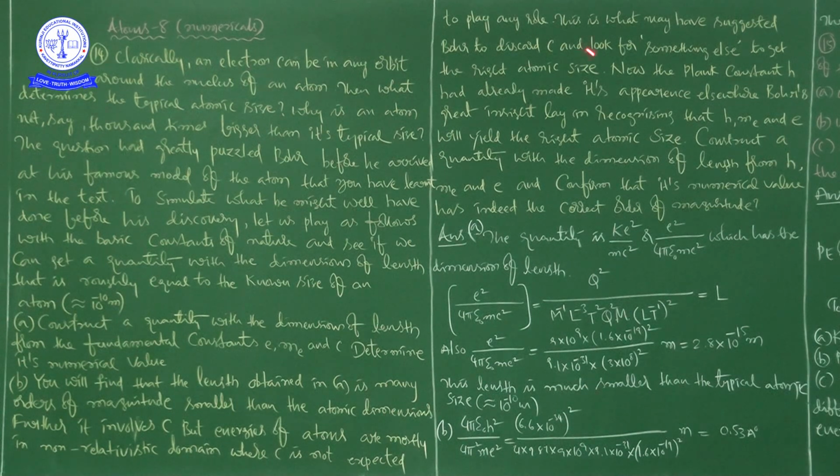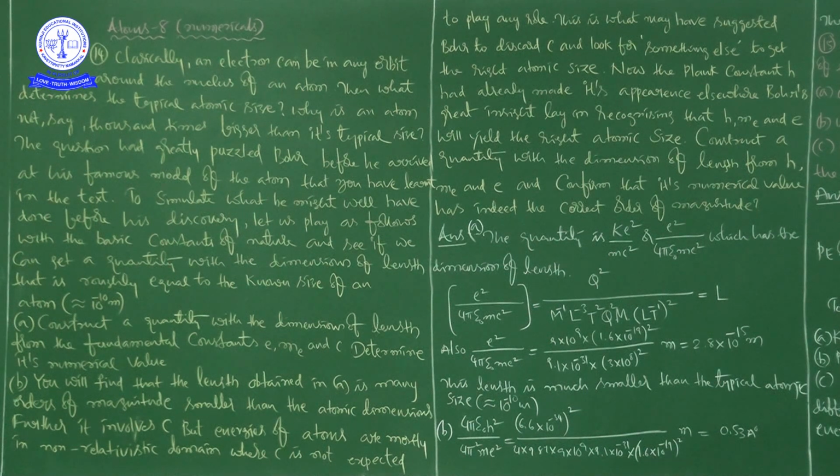This is what may have suggested Bohr to discard c and look for something else to get the right atomic size. Now, Planck's constant h had already made its appearance elsewhere. Bohr's great insight lay in recognizing that h, m_e and e will yield the right atomic size. And here it asks to construct a quantity with the dimensions of length from h, m_e and e and confirm that its numerical value has indeed the correct order of magnitude.